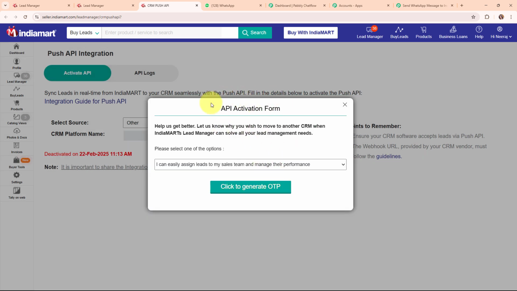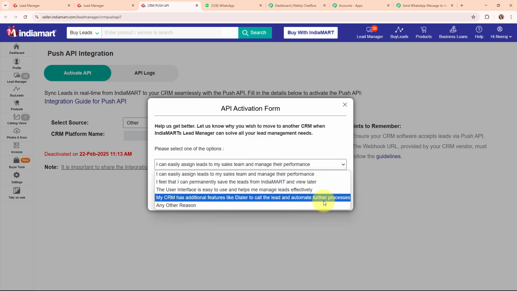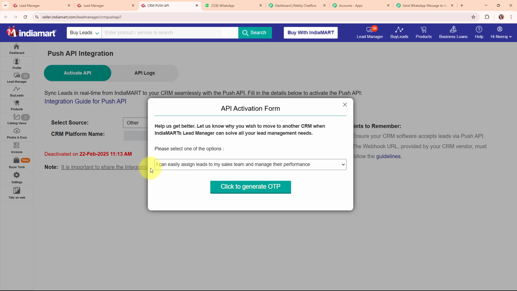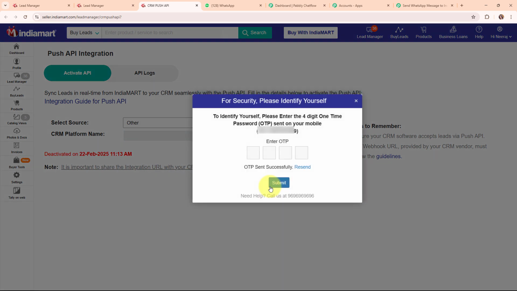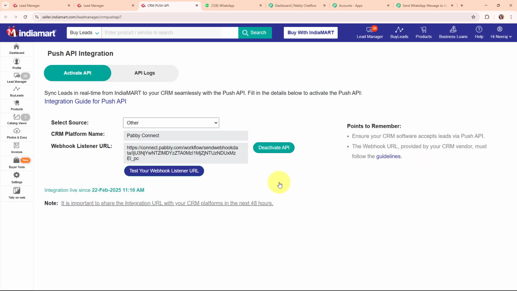Now for API activation, it is asking me to select the reason why I want to transfer my IndiaMART leads to any other CRM. By clicking on this drop down menu, you can see some random reasons. I'm going to select a reason that says I can easily assign leads to my sales team and manage their performance. Then I'm going to click on generate OTP. It is asking me to enter the OTP that I've received on my phone. I'm going to enter the OTP, and after successfully entering it, I'm going to click on submit. You can see we have successfully set up a webhook inside our IndiaMART, or you can say we have successfully connected our IndiaMART account with Pabbly Connect.